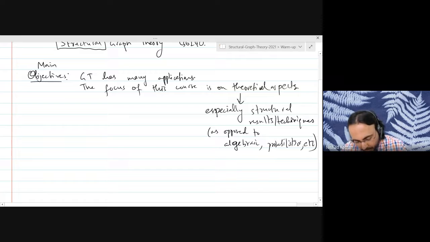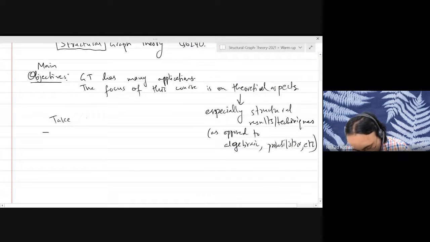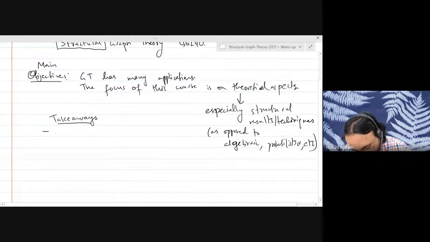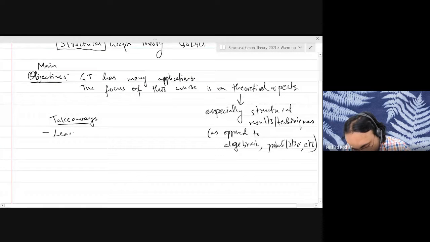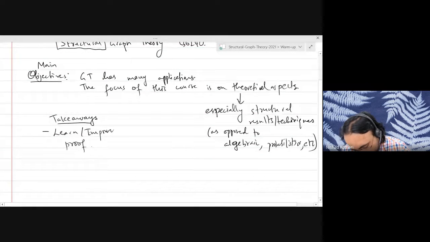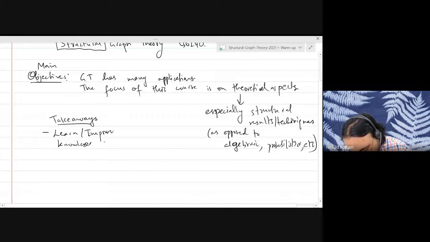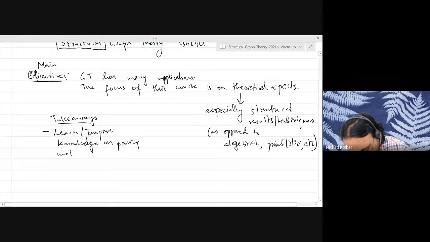So the main takeaways are to learn or improve your knowledge of proving mathematical statements rigorously.